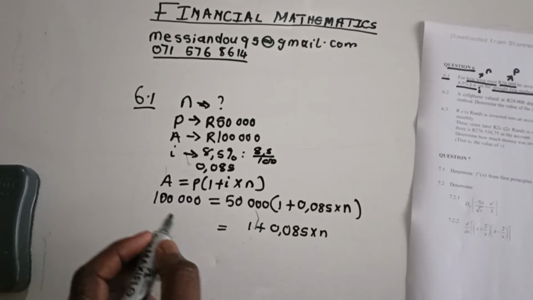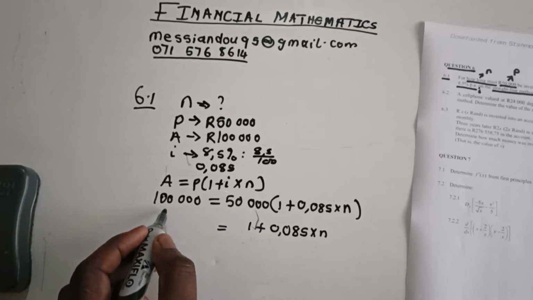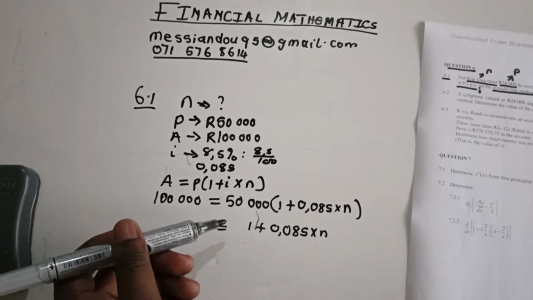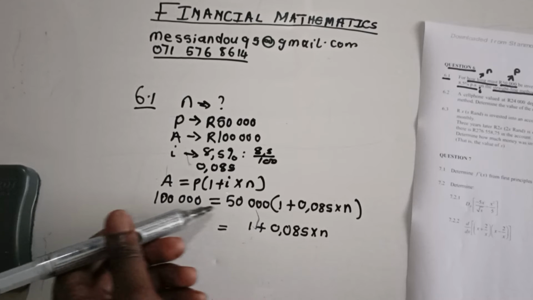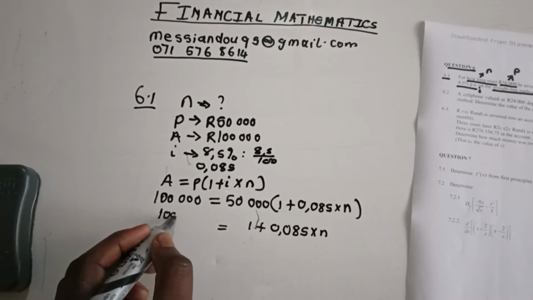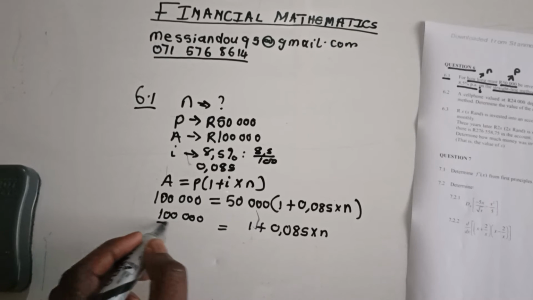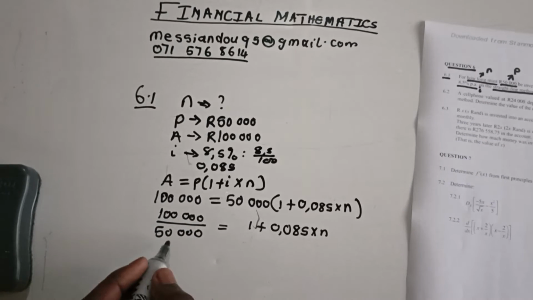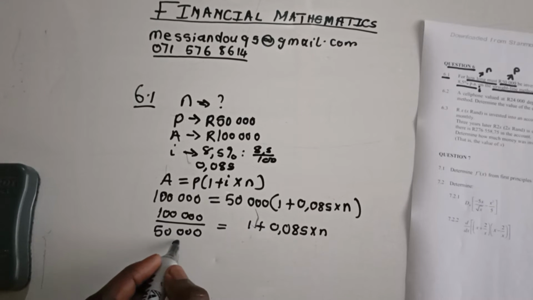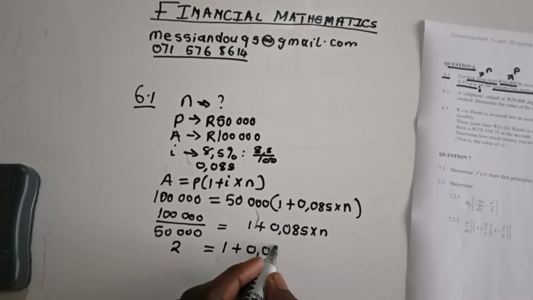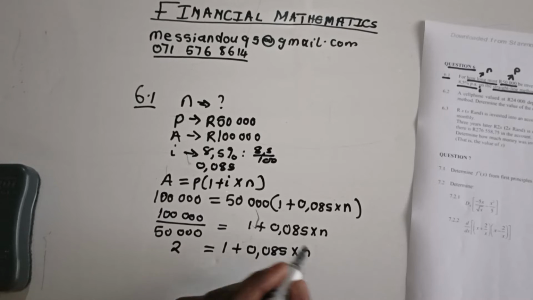0.85 times n. Here I'm dividing by 50,000. Sorry, I have to divide both sides by 50,000. This 100k divided by 50,000 is going to give me just 2 here at the end, equals 1 plus 0.085 times n.